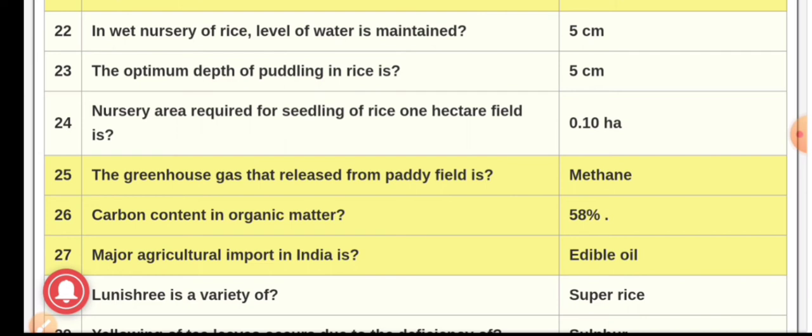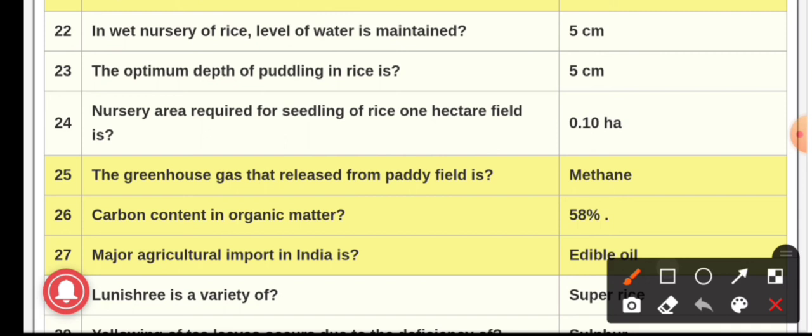5 cm is the level of water which is maintained in wet nursery of rice. Question number 23rd. The optimum depth of puddling in rice is. The answer is 5 cm. Question number 24. Nursery area which is required for seedlings of a rice 1 hectare field is. The answer is 0.10 hectare.